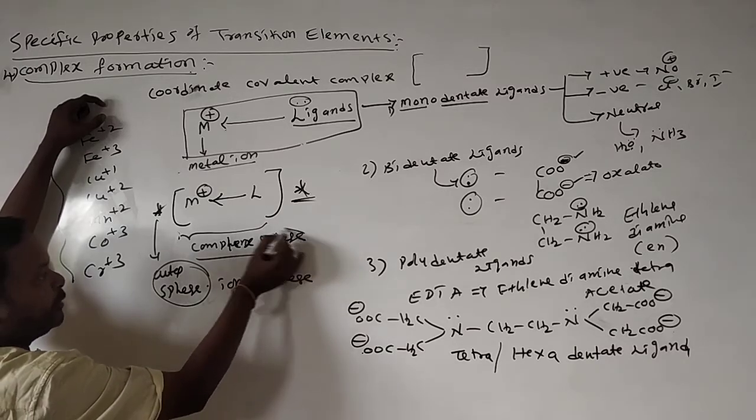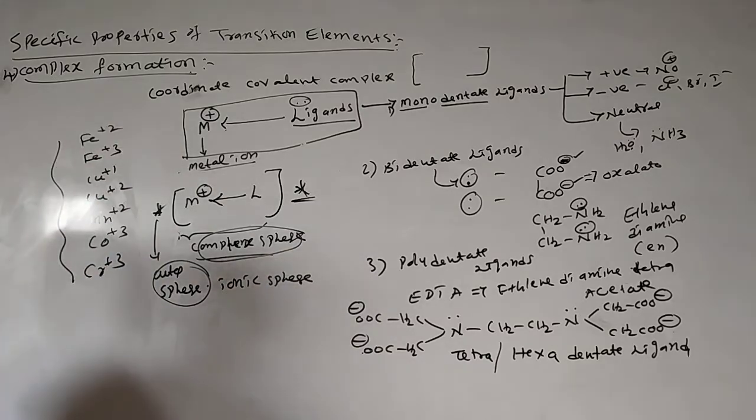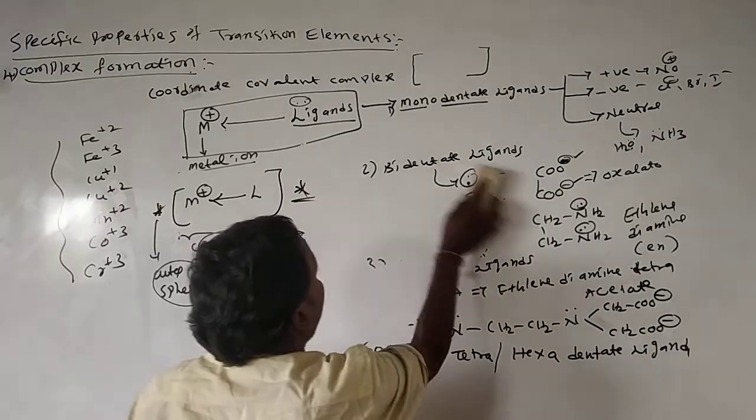Here the inner sphere is also called the complex sphere. This we call the inner sphere or complex sphere. See the examples for some of the complex compounds.